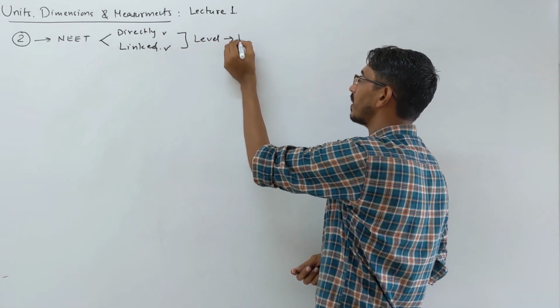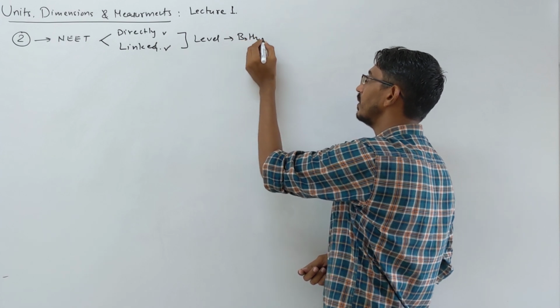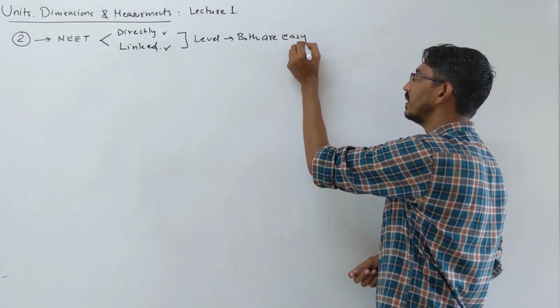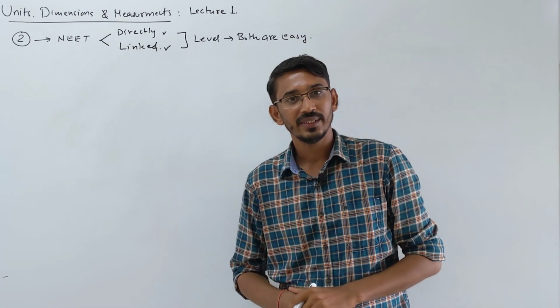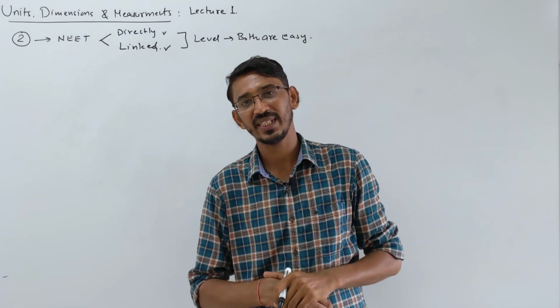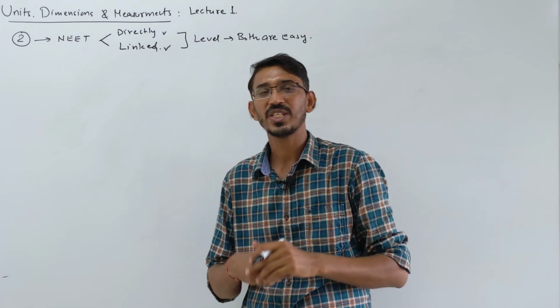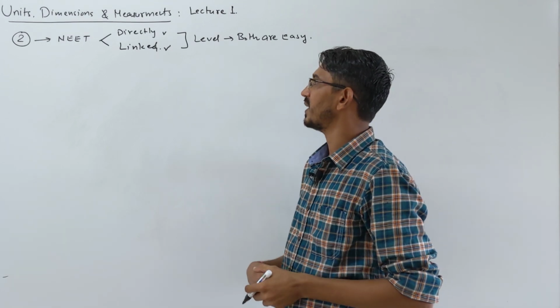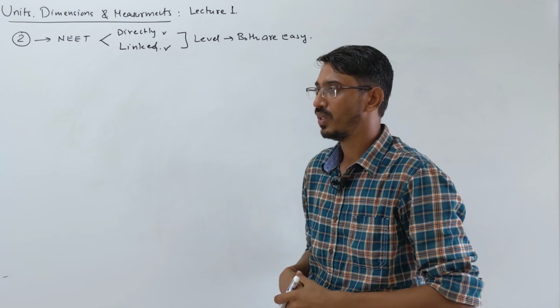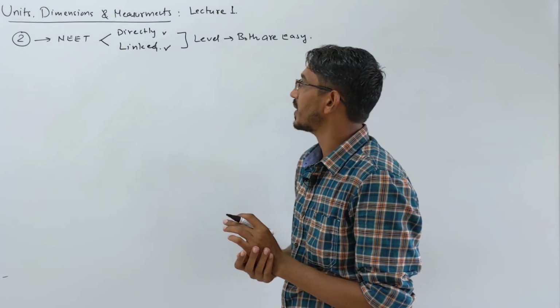So 2 problems are asked, and the level of the questions from this chapter, both are easy. Both questions we talk about here are easy problems. Only last year, 2019, they asked a little tough questions based on the instrument. Otherwise almost every year they ask very simple questions on this. So this is an easy chapter for you. Okay, let's start with this.